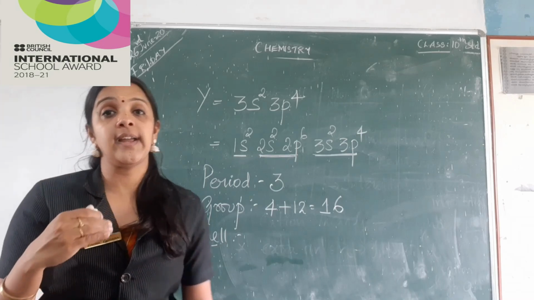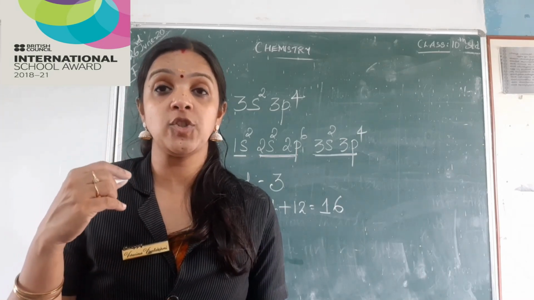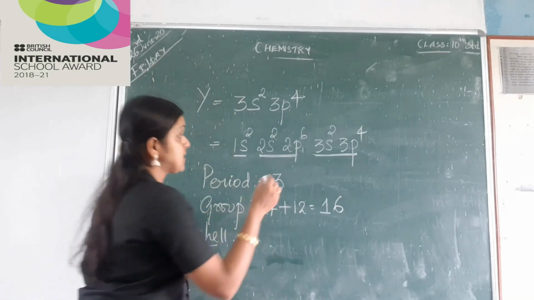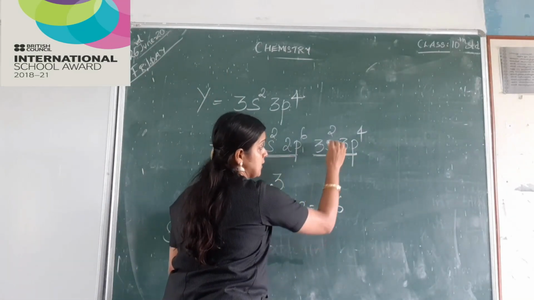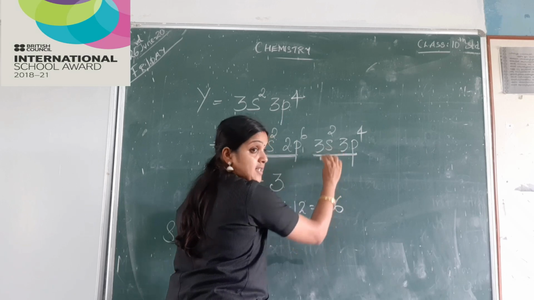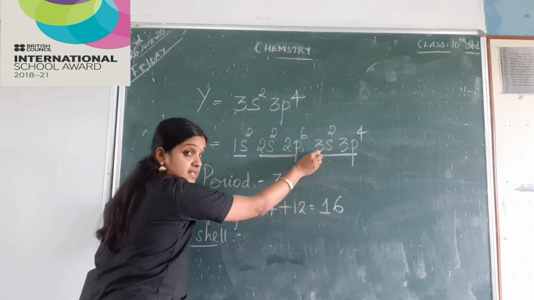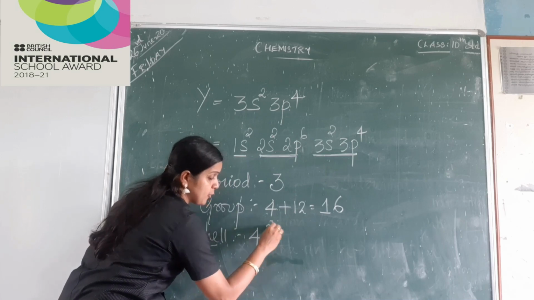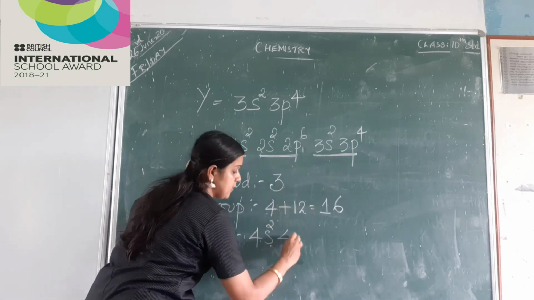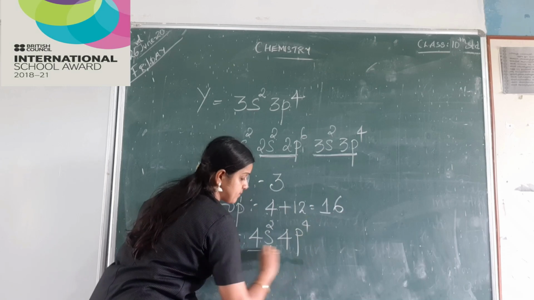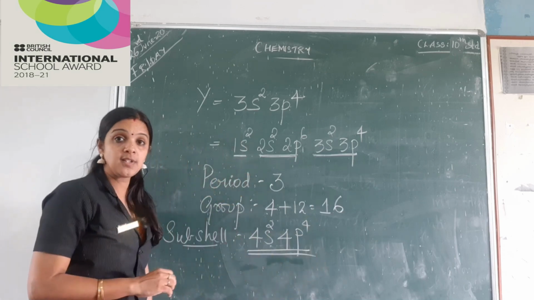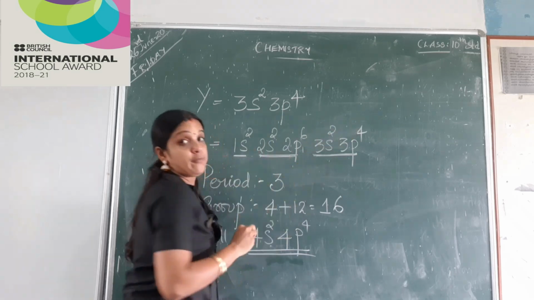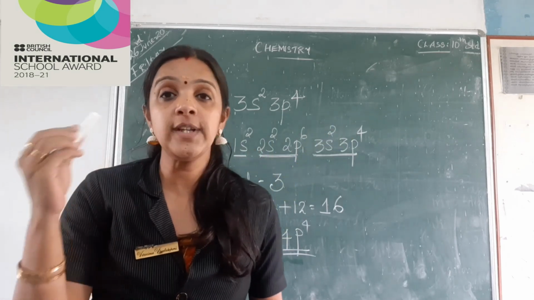Now how do I write the outermost configuration for the element that is below Y? See, this is 3s2 3p4. So what should be the element that is below this? This is in the third period, so the element should be in the fourth period. So it is 4s2 4p4. Understood, children? If they are asking about the element above, it will be 2s2 2p4. So this is how we do it.